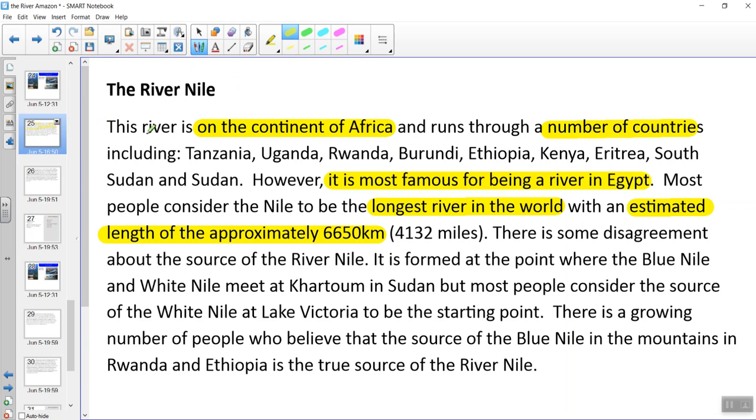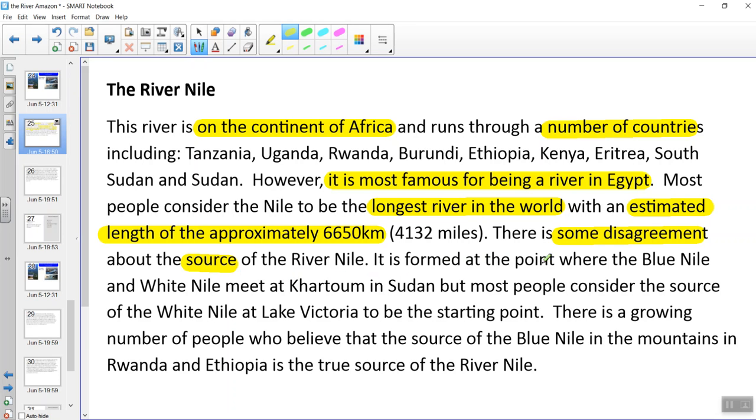The River Nile. This river is on the continent of Africa and runs through a number of countries, including Tanzania, Uganda, Rwanda, Burundi, Ethiopia, Kenya, Eritrea, South Sudan, and Sudan. However, it is most famous for being a river in Egypt. Most people consider the Nile to be the longest river in the world, with an estimated length of approximately 6,650 kilometres. There is some disagreement about the source of the Nile.